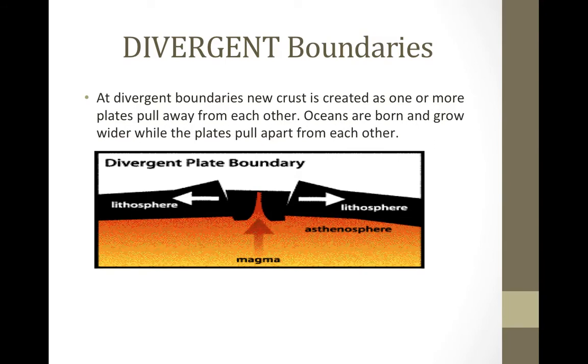Divergent boundaries. At divergent boundaries, new crust is created as one or more plates pull away from each other. Oceans are born and grow wider, while the plates pull apart from each other. The picture.